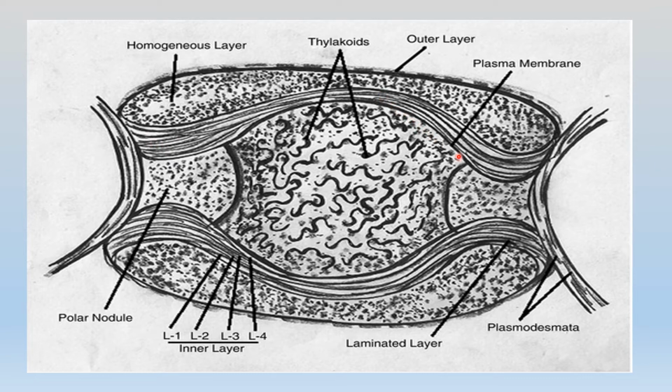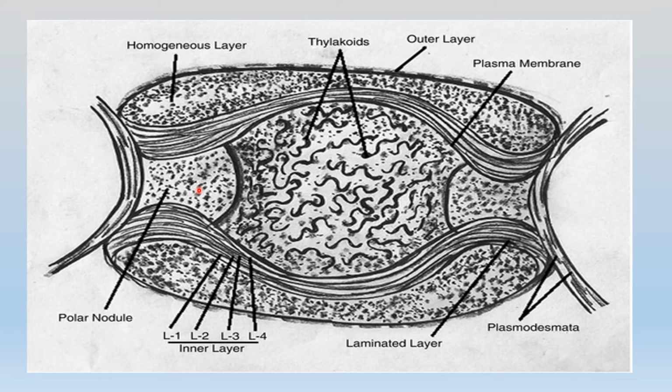We see that the plasma membrane is much thicker at the polar region of the cell than at the lateral part. Also, at the poles there is a polar nodule. This polar nodule is made up of a peptide called cyanophycin, that is also a storage product for the cyanophytes.